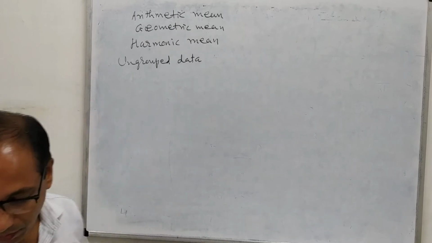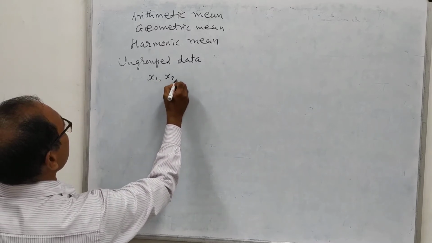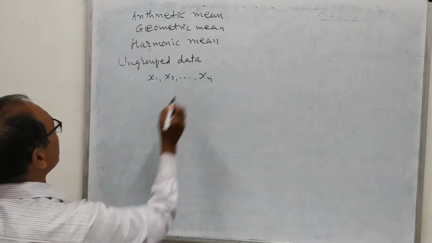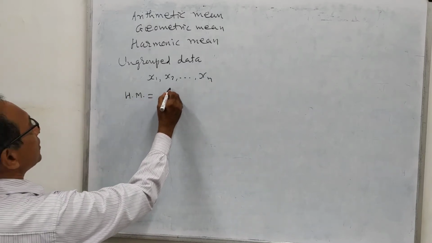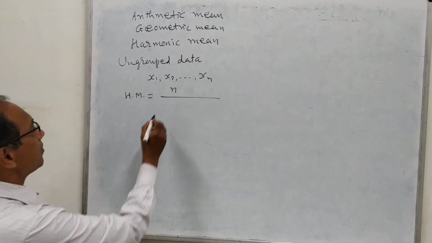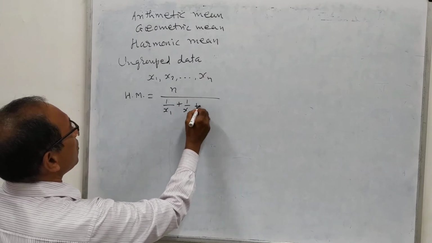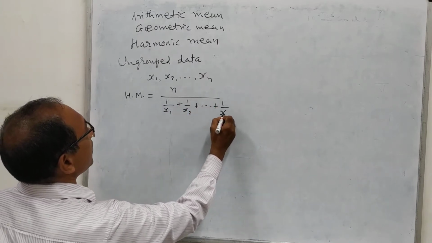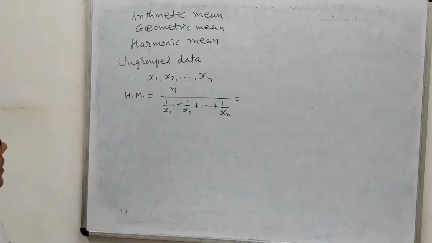Okay. So harmonic mean, when ungrouped data is given, that means if the data are say x1, x2, xn, then harmonic mean we will denote by HM, and it is given by, where the total number of data is n, small n divided by 1 upon x1 plus 1 upon x2 plus up to 1 upon xn. So this is a very simple formula and we can find it very easily.